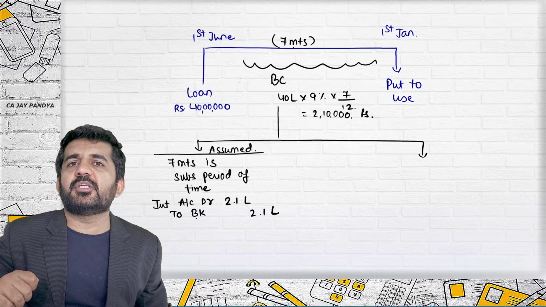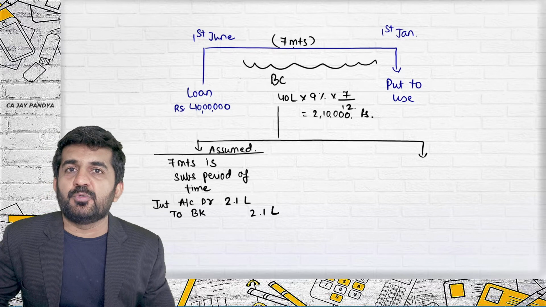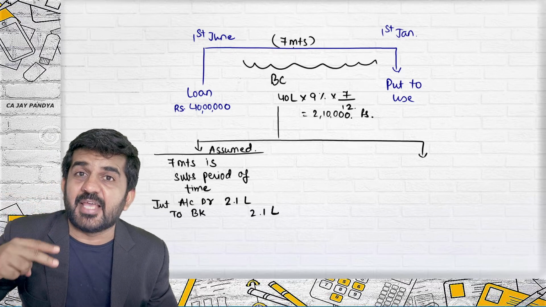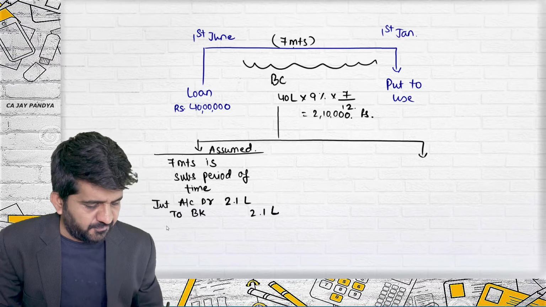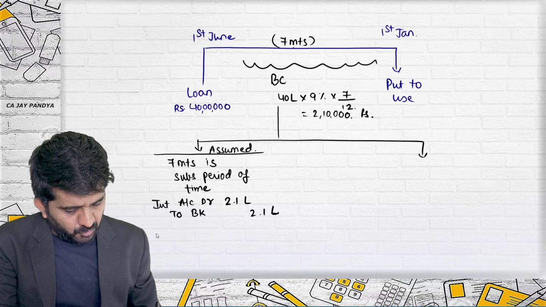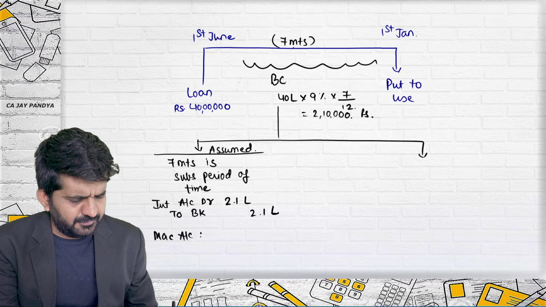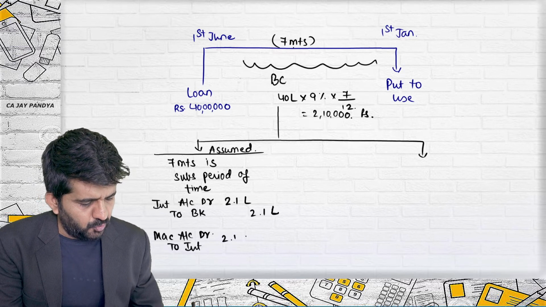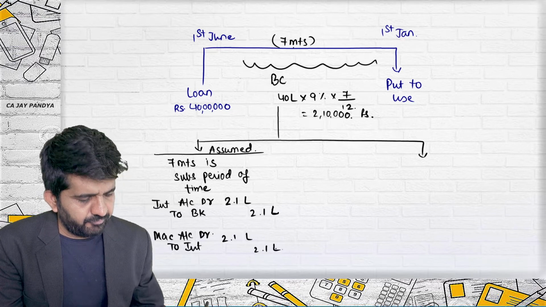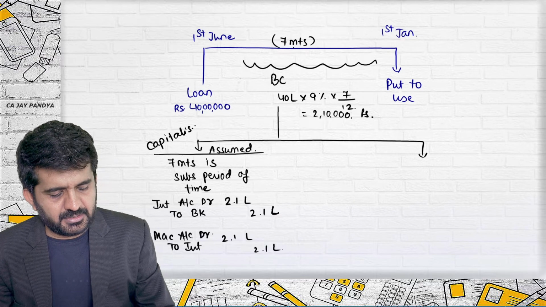Normally this interest is transferred to profit and loss account. But as here it is assumed that it is a borrowing cost, and number two, it is assumed that 7 months is a substantial period of time, it will be debited to cost. How will it be debited to cost? Try to concentrate. Machinery account debit to interest, 2.1 lakh. So in this case, it will be capitalized.